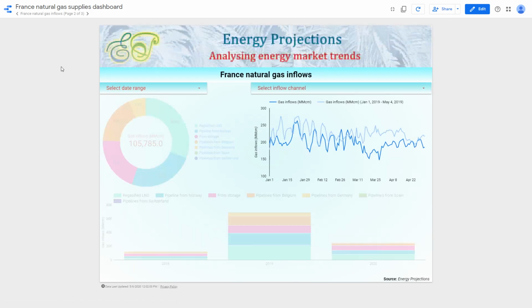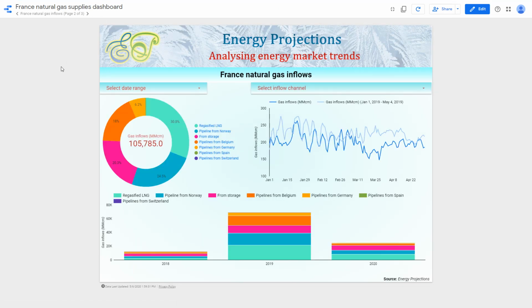Now moving forward to the second report, which is on natural gas inflows.